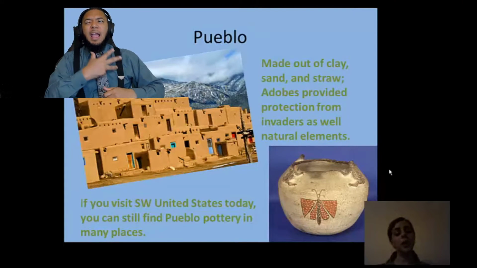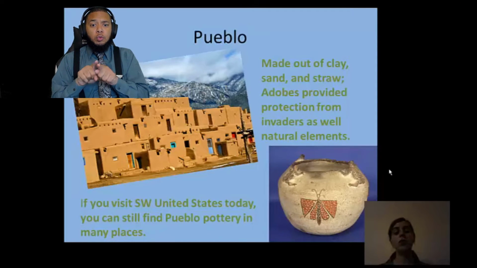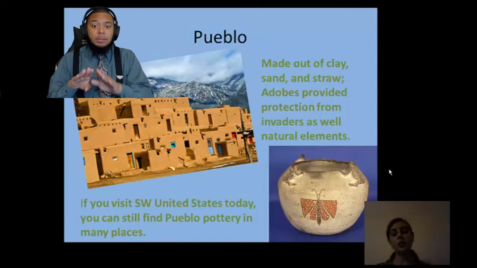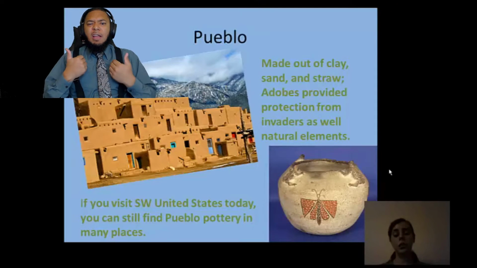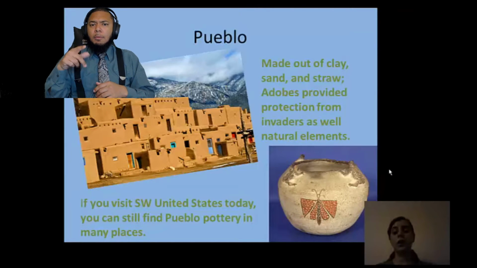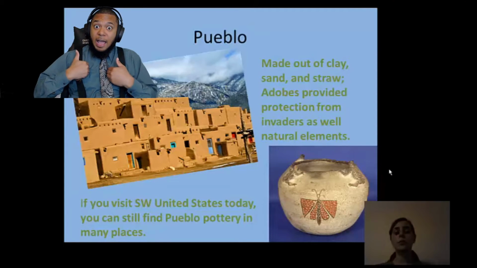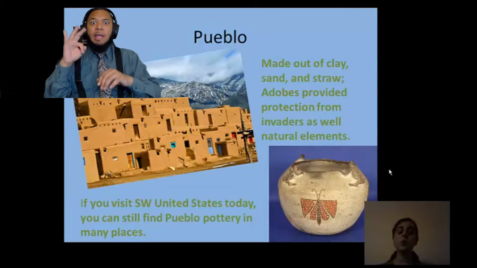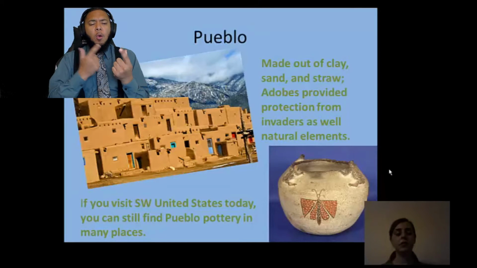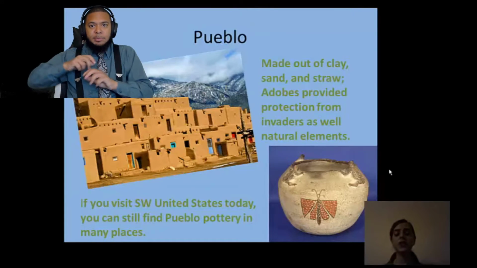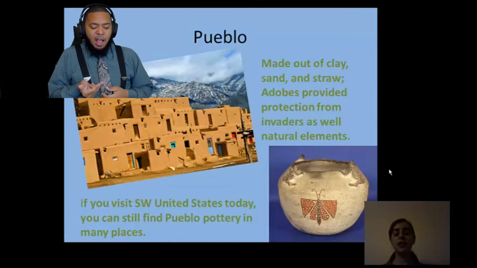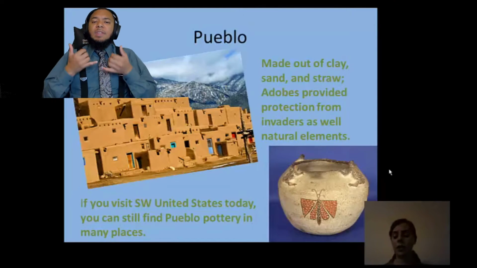As we can see in this picture, there's doors in this adobe. There's only about 150 Pueblo that actually still live in adobes. When the Pueblo lived in them, they didn't have doors. They would have ladders. This way, if somebody came to attack them, they could just simply remove the ladders and then they'd be safe. If you visit southwest United States today, you can still find Pueblo pottery in many places.